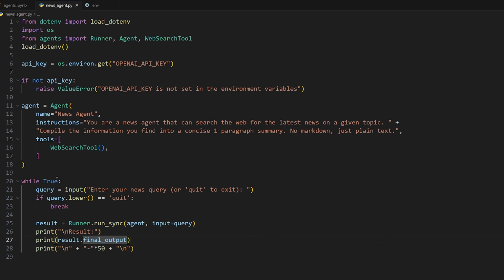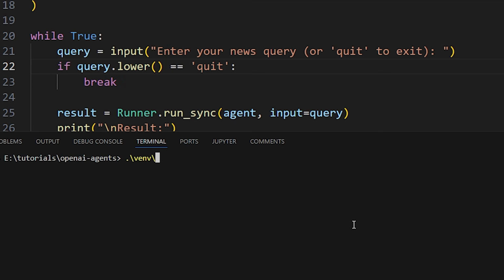Now we're just going to have an infinite while loop that will every single time ask you for a specific query. So input, and then it's asking you enter your news query or quit to exit. If they type quit, it breaks out of the loop and ends the program. Otherwise, it's going to invoke the agent with the query that you specified using run sync. So let's go into our local Python environment by doing env scripts activate, and then we're going to do python news agent. Let's see what we get.